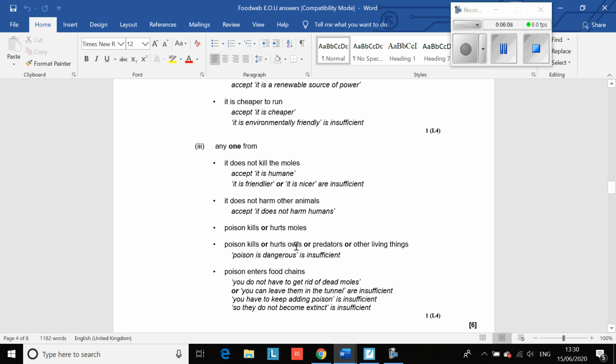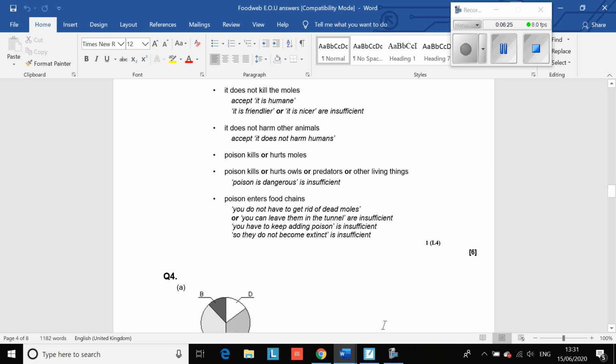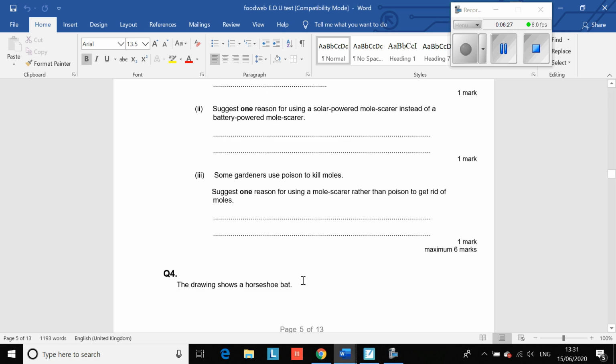Poison kills or hurts owls, predators or other living things. So basically the poison might accidentally hurt or target other animals. Poison can enter the food chain. So poison can move up the food chain and ultimately end up in humans. So give yourself a mark out of 6 for that. So question 3 was out of 6. Give yourself a mark out of 6.